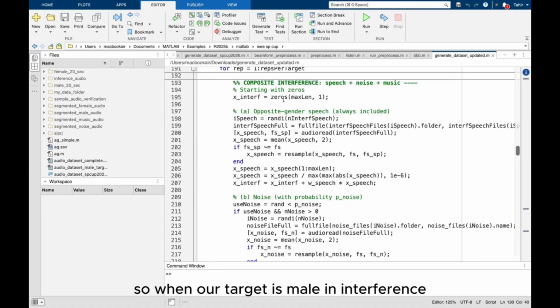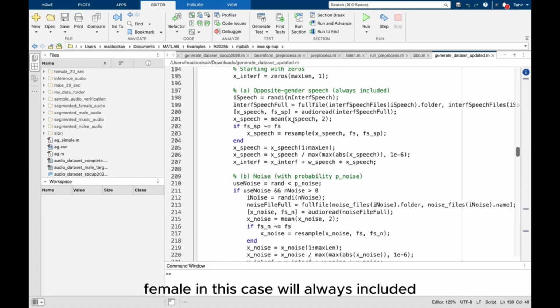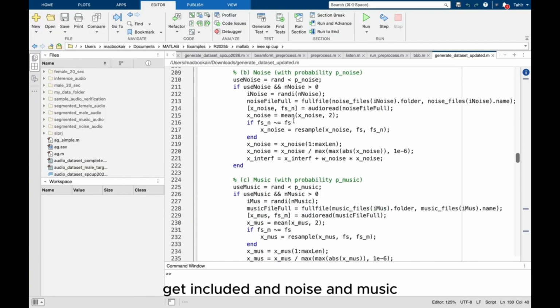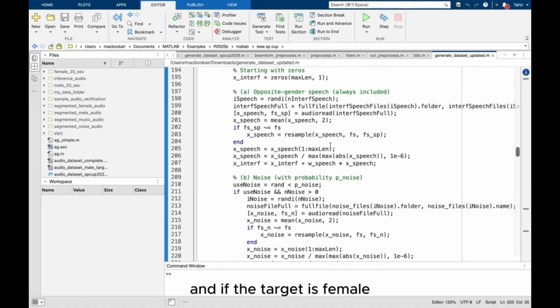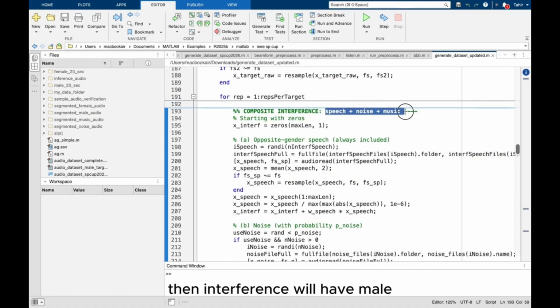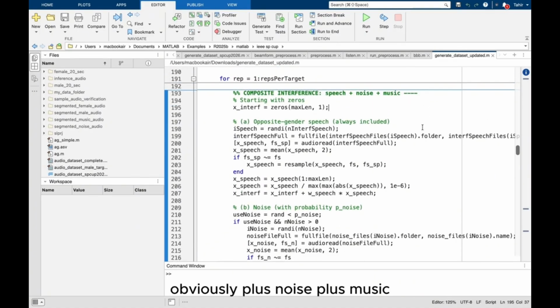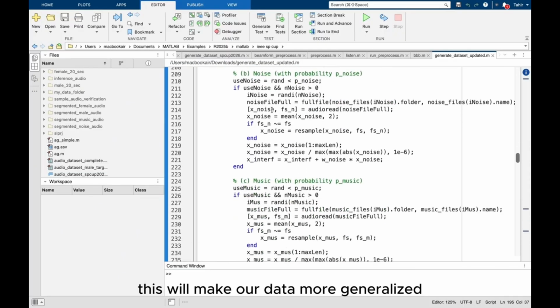So when our target is male, in interference we have female, noise and music. Female in this case will always get included, and noise and music will be inserted via this condition. And if the target is female, then interference will have male, obviously, plus noise plus music. This will make our data more generalized.